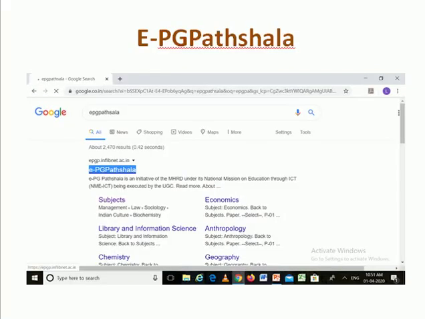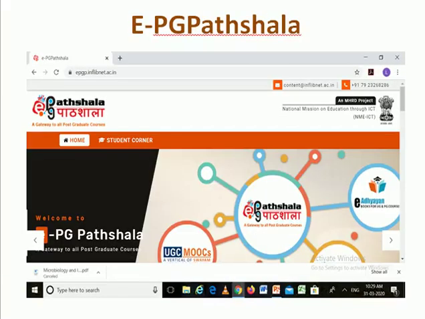Next, EPG Pathshala. EPG Pathshala is one project of INFLIBNET. This provides text material and videos for postgraduate students and is also useful for undergraduate students. Once again, open the Google search engine, type EPG Pathshala, click the first link and open the home page of EPG Pathshala.